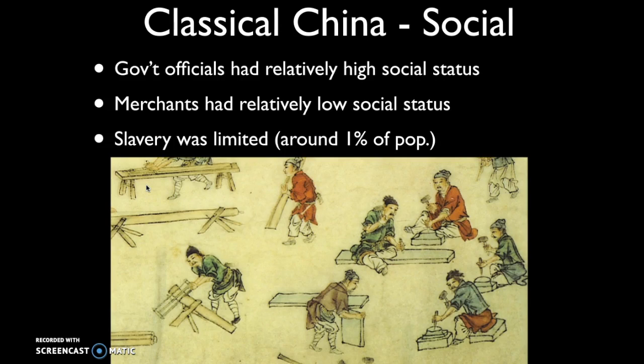Now, slavery was limited, although they did have slaves in Han Chinese society. It was only around 1% of the population. And we're going to contrast this with the Roman Empire, where a much larger percentage of the population were slaves. Now, that doesn't mean they don't have coerced or forced labor. As we described earlier, the corvée labor system was essentially a form of forced or coerced labor.